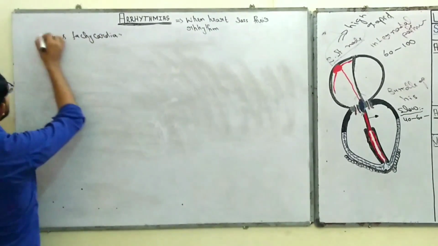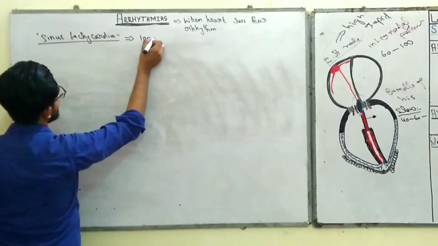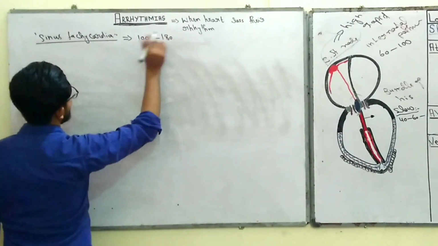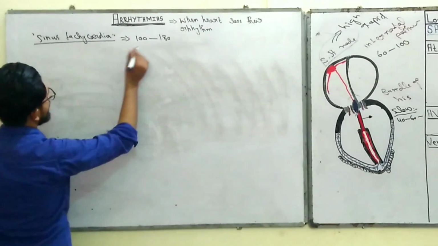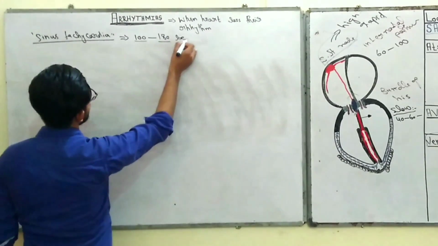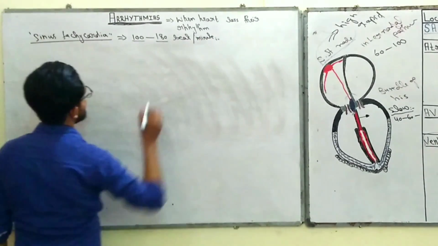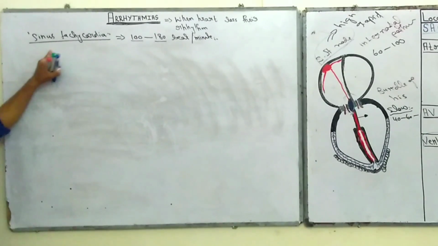Sinus tachycardia means the heart rate is above 100 and below 180. It means the range of the heartbeat is about 100 to 180 beats per minute. If the heartbeat is about 100 to 180, the condition is known as sinus tachycardia.